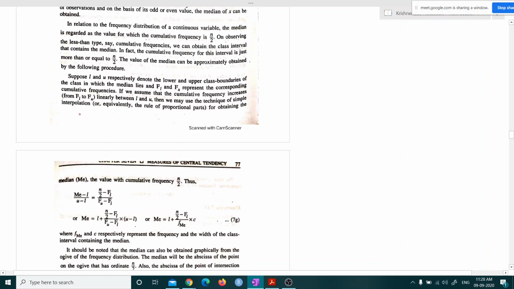Suppose L and U respectively denote the lower and upper class boundaries of a class in which the median lies. This part is mainly for frequency.